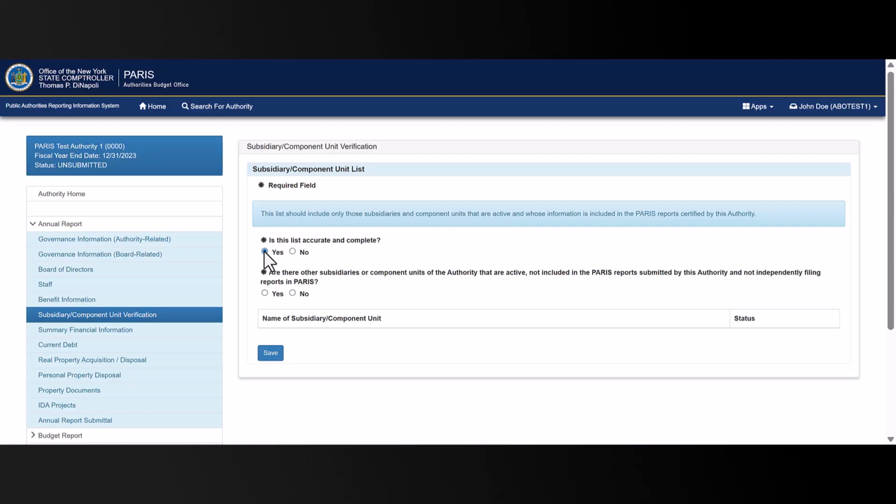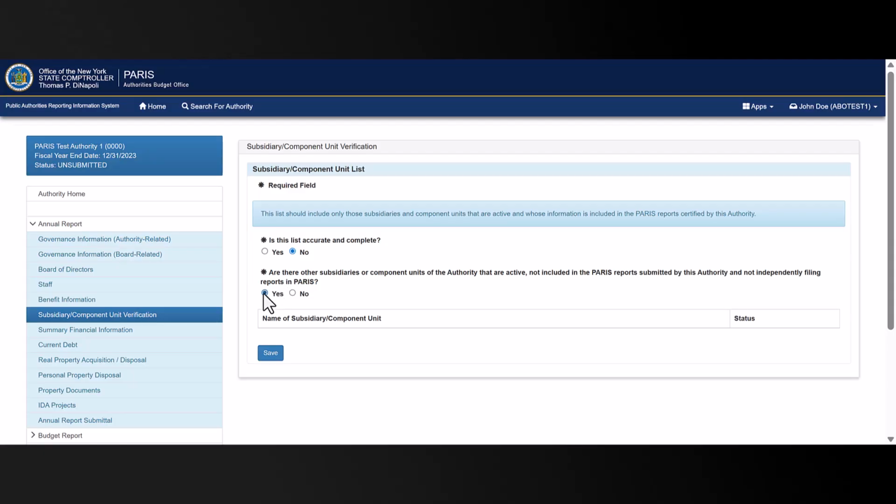However, if the current list needs to be revised, answer No for the first question of whether the list is accurate and complete. If the authority has other subsidiaries, component units, or affiliates that are active and not included in the Paris report submitted by this authority and that are not separately reporting in Paris already, the authority should indicate this by answering Yes to the second question here.